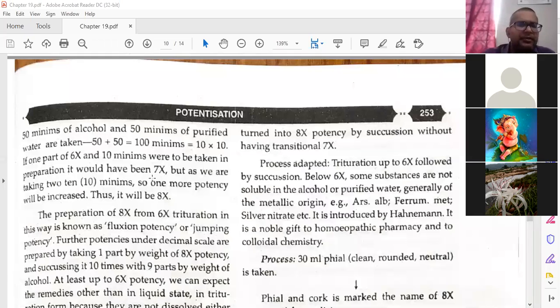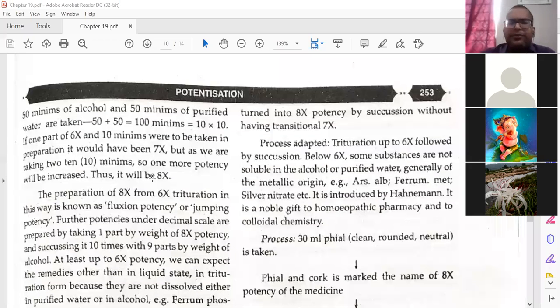Just come to page 253. 50 minims of alcohol and 50 minims of purified water are taken. So here just see what calculation I told. 50 plus 50 is equal to 100 minims. 100 minims can be divided into 10 into 10.